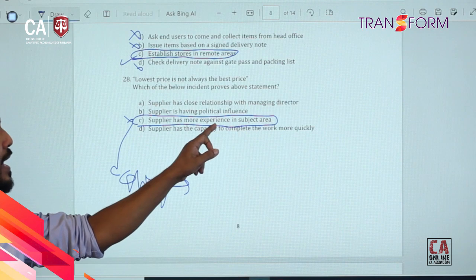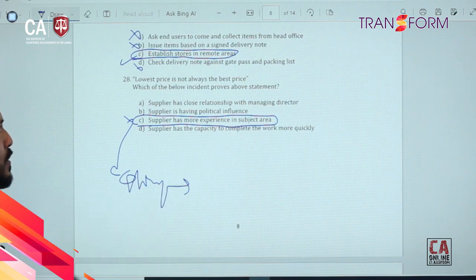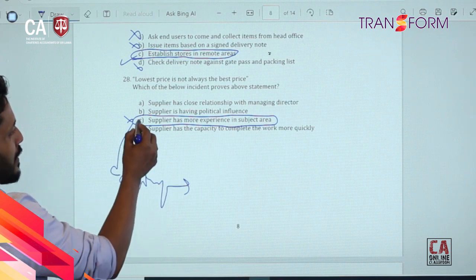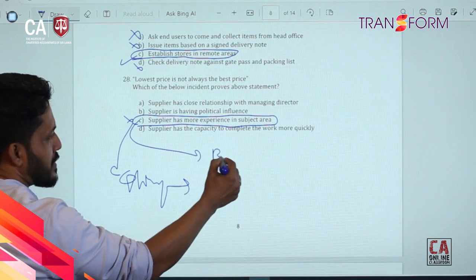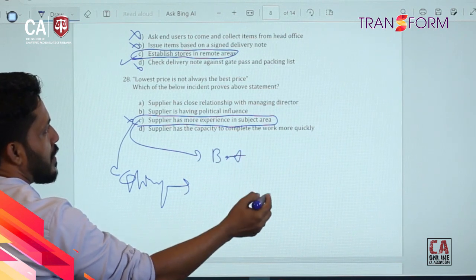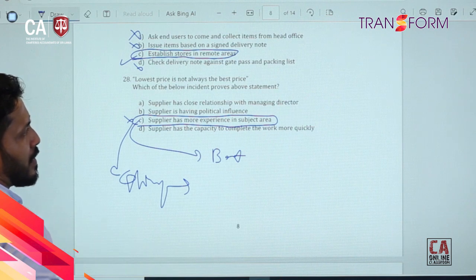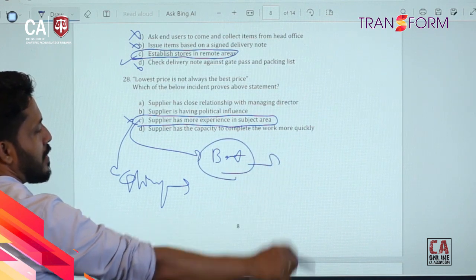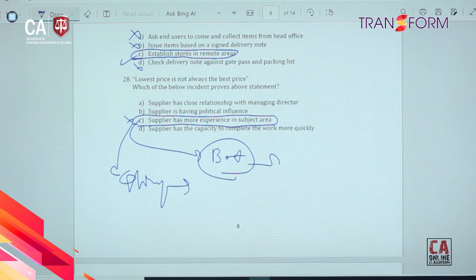Supplier has more experience in the subject area, so then that's why they are giving the best price to the transaction. Lowest price is not always the best price.